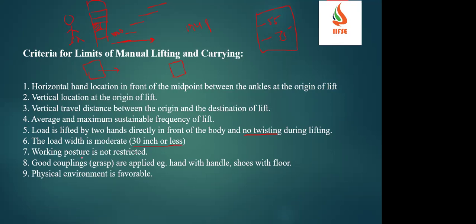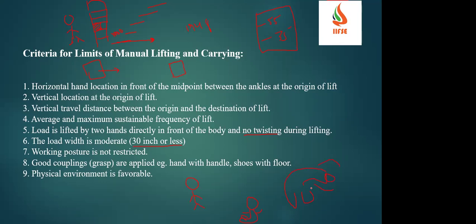So is there any restriction in the working posture? Restricted means what? The position in which we do the work, standing or sitting. What is a restriction? Continuously I have to stand, that is also one restriction. Or continuously I have to sit, that is also one restriction. Or continuously I have to bend, that is also one kind of restriction.